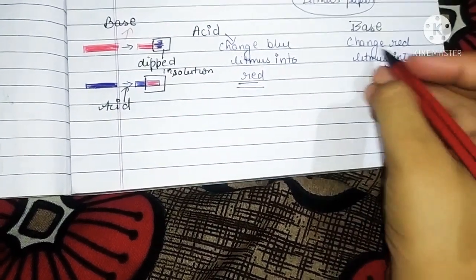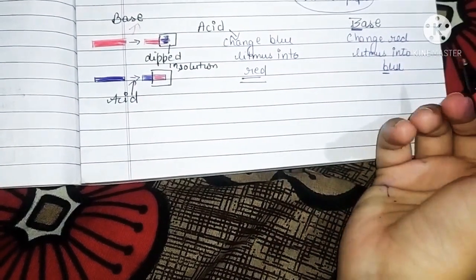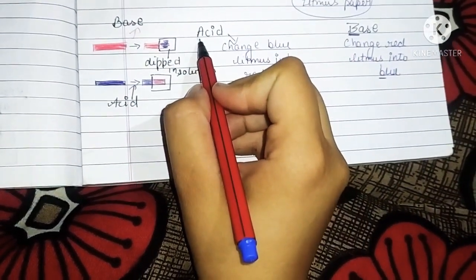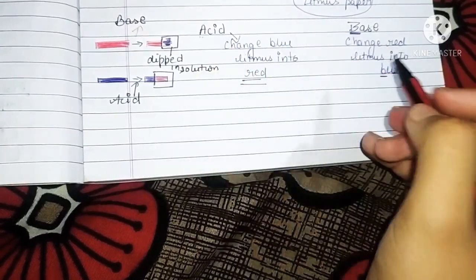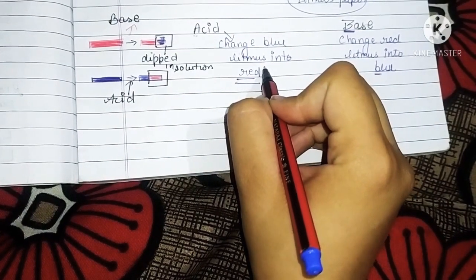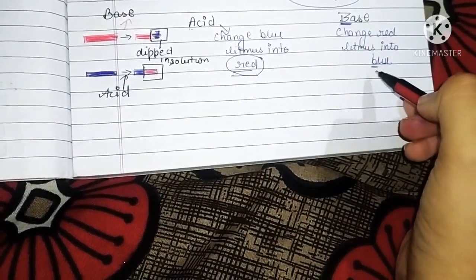Okay, B for base, B for blue. So you can learn it this way also. A is acid and is quite dangerous, so it will be red in color, so it will cause a change to red color. And B for base, B for blue.